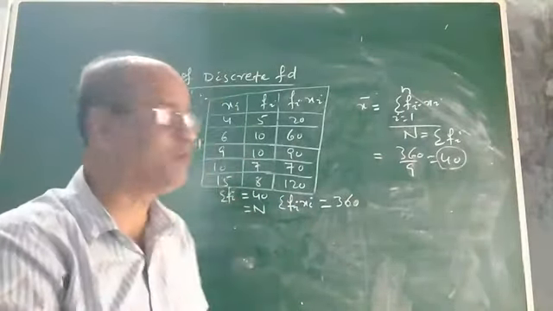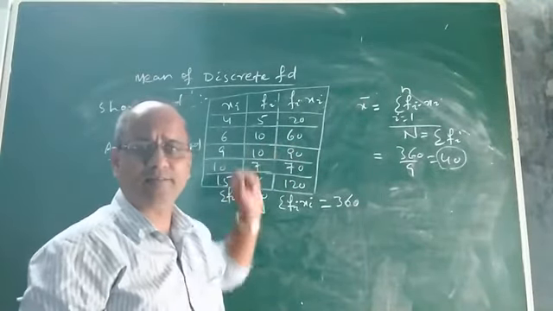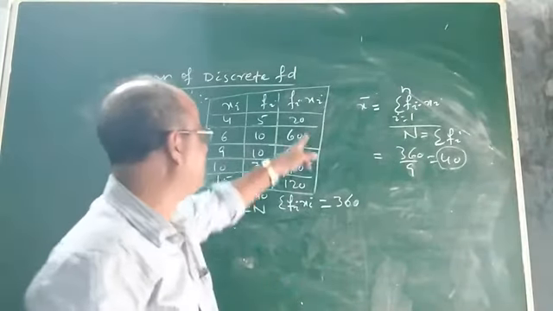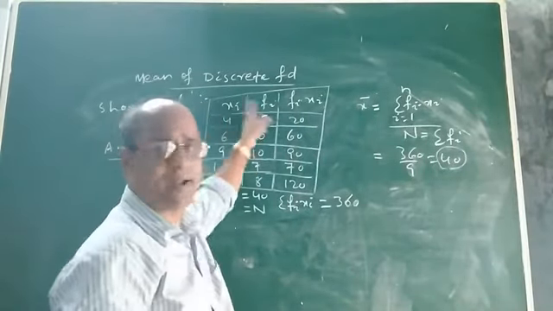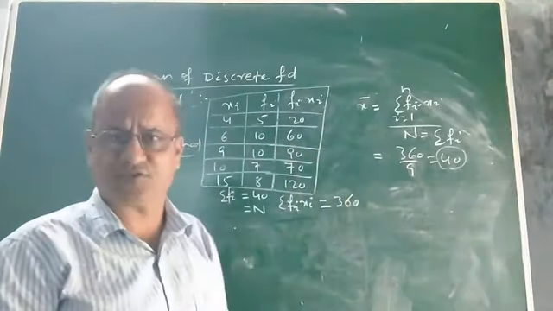Now children, one thing you mark here. This method is a very lengthy, time-taking method. Why? Because when we multiply Fi and Xi, the product of Fi and Xi may be very, very large.